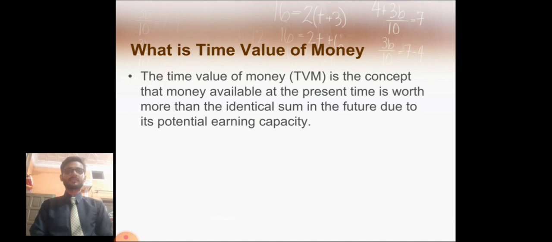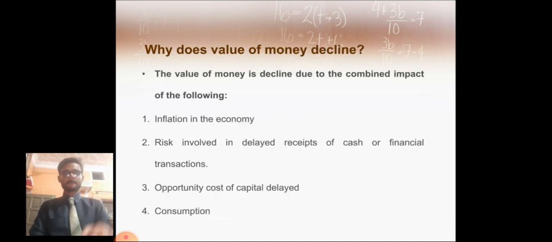What is the time value of money? The time value of money is the concept that money available at the present time is worth more than the identical sum in the future due to its potential earning capacity. Why does the value of money decline? The value of money declines due to inflation in the economy, and risk involved in delaying receipts of cash or financial transactions.